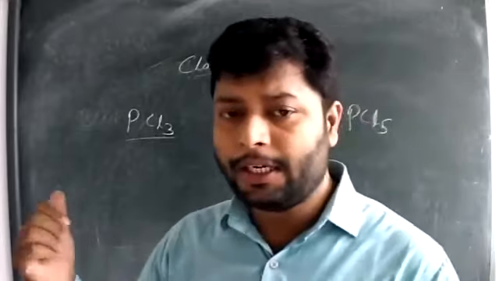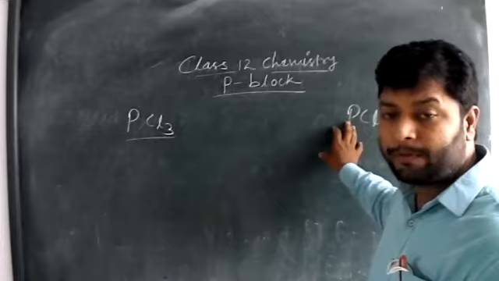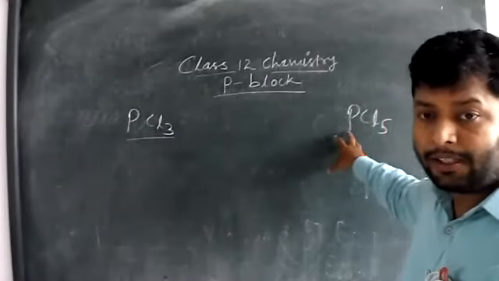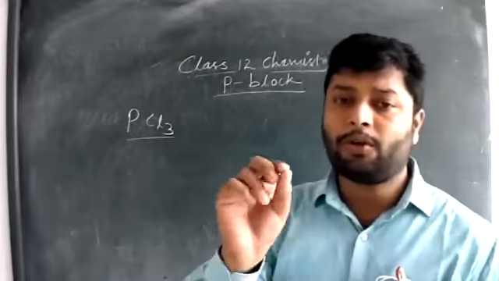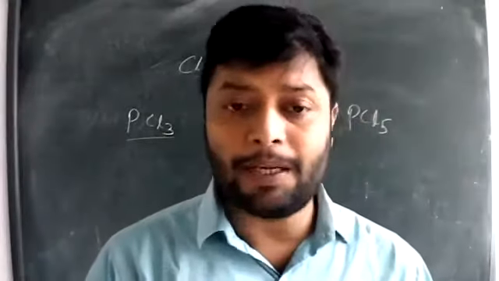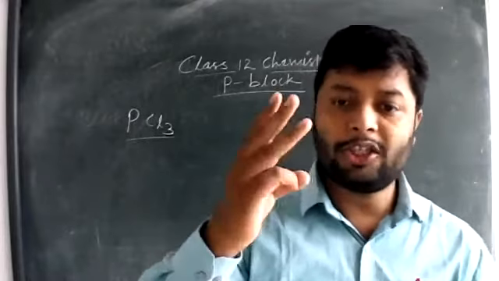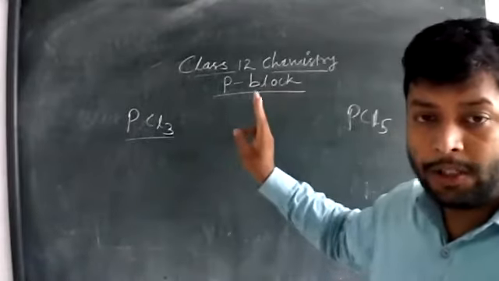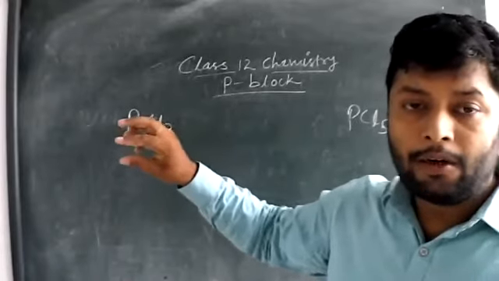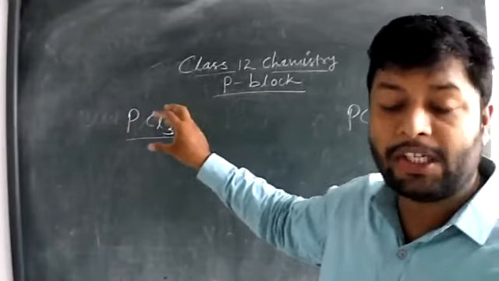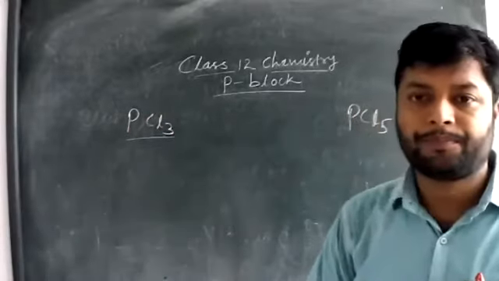What is really important here? The structure of PCl5, the bond length discussion of PCl5, and the structure of PCl3 are important. And one more question, which is given as an example: why PCl3 fumes in moisture. These 2 or 3 topics regarding the reactions of PCl3 and PCl5, why PCl3 fumes in moisture, and the bond nature of PCl5 are important.